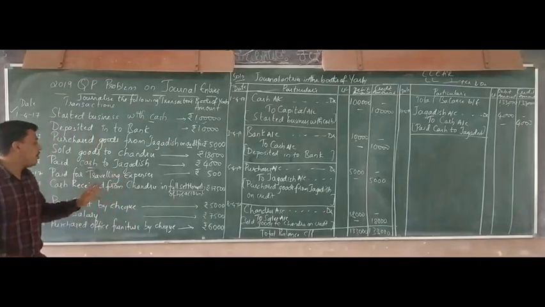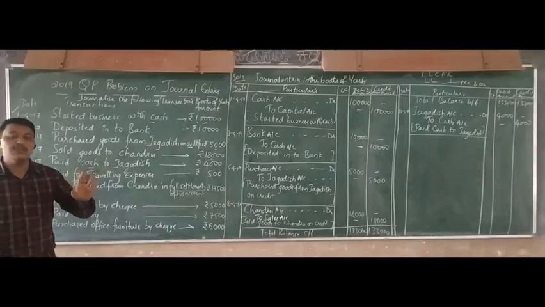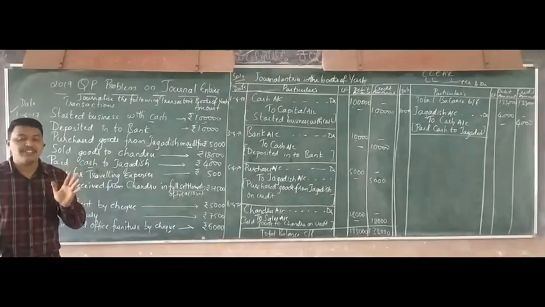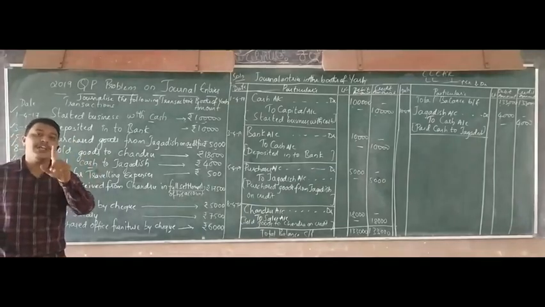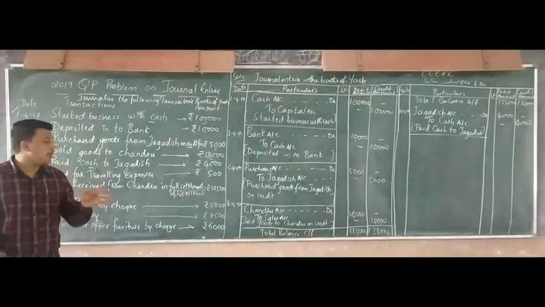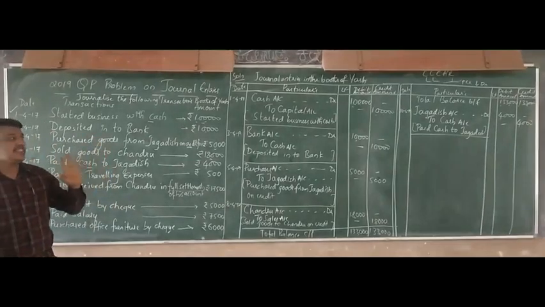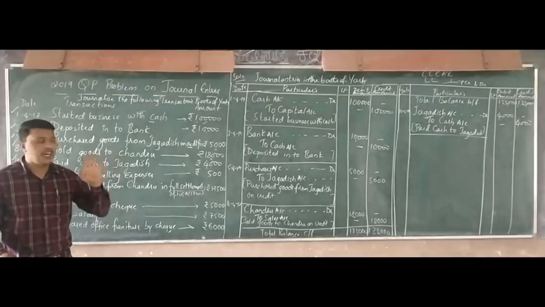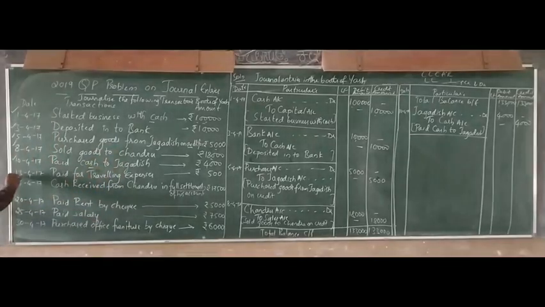But in this problem they have not mentioned anything regarding this. They have just said paid cash to Jagdish, only 4,000 they have given. So no adjustment has been given here, so show it as it is, cash paid to Jagdish. Okay, see the next one.